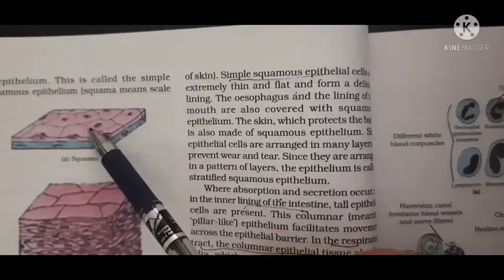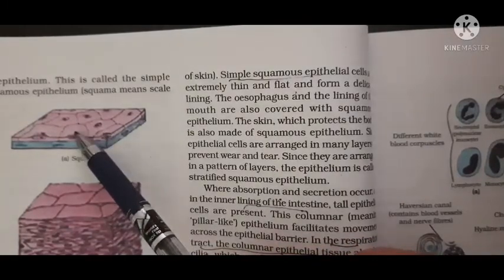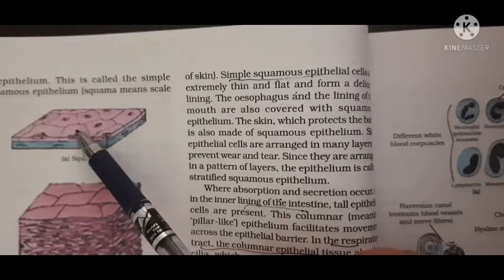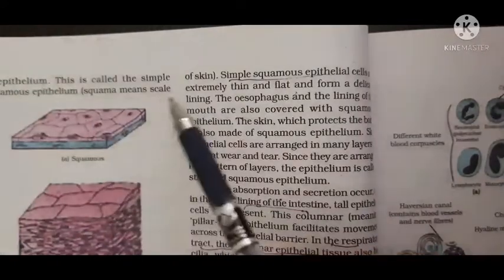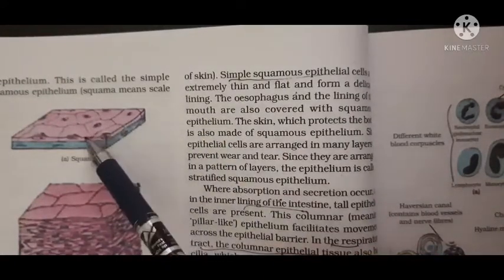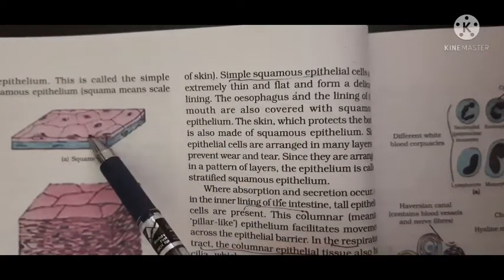In squamous epithelium, the cells are flat and very thin, so it forms a delicate lining, but it has the general characteristic that the cells are tightly placed, form a continuous layer, and there is no intercellular space.